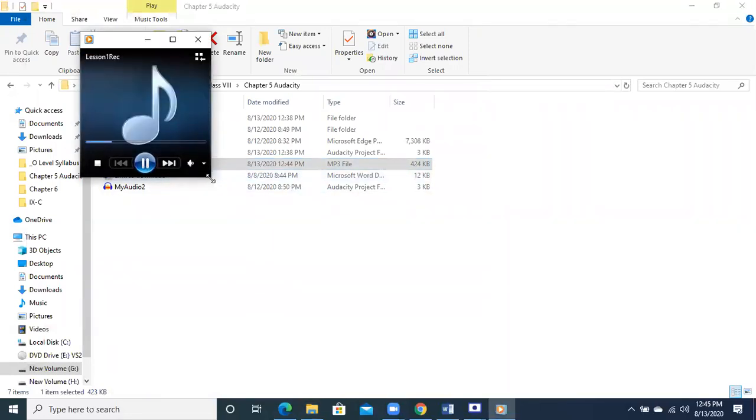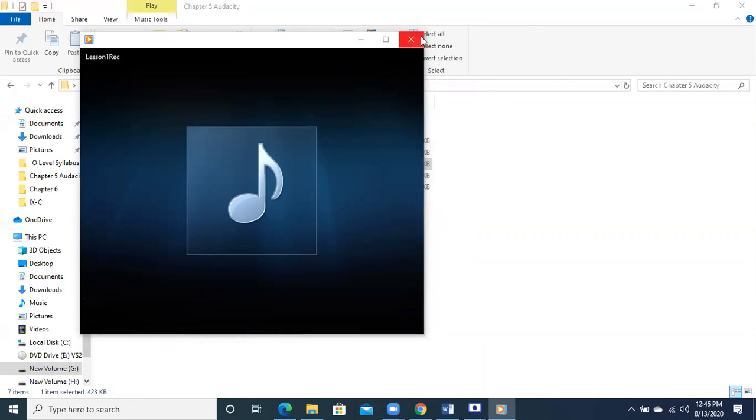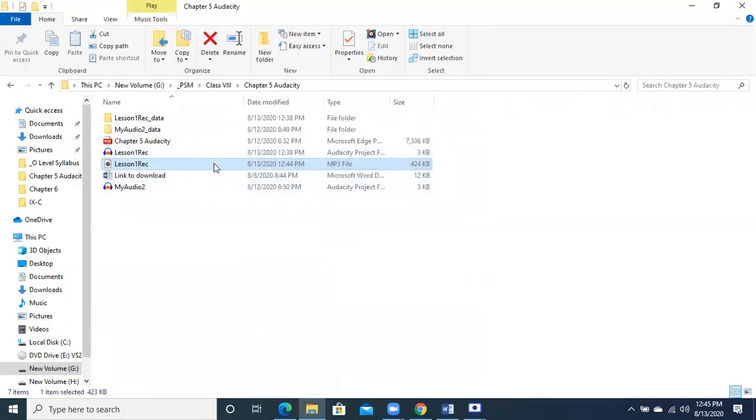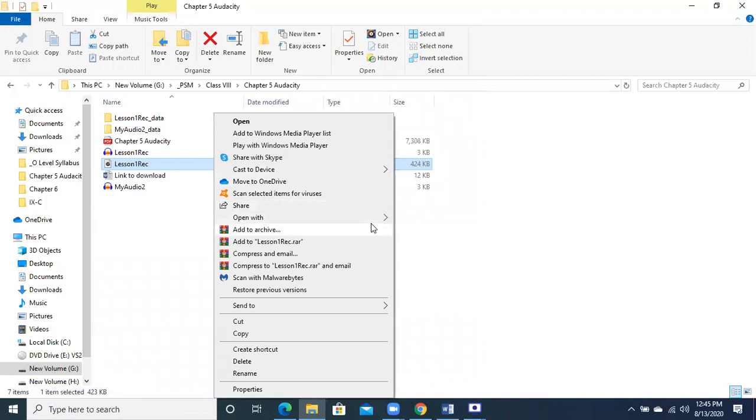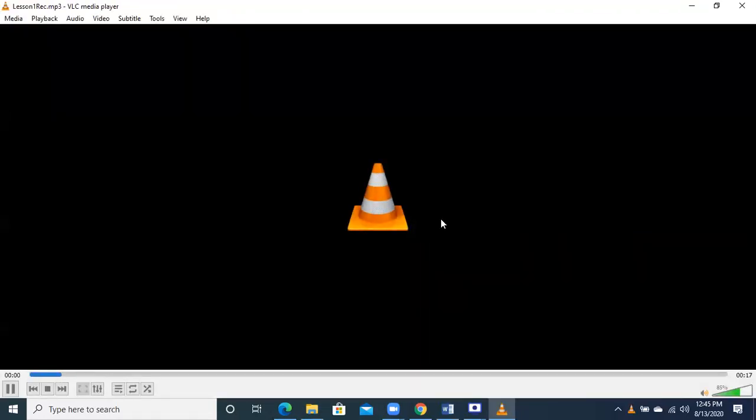So it may record the voice and it is working. Record a. If I right click on it, if I go to the open with option and I go to the VLC player, it will be open. So it will start recording the voice just like I have already clicked on it. So it may record the voice and you can record a.